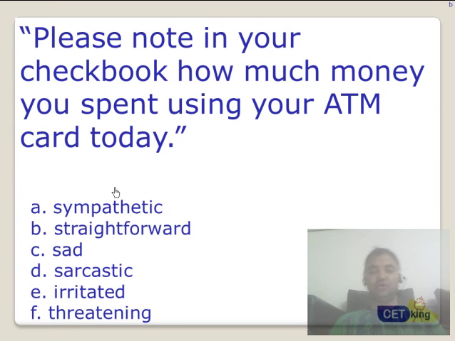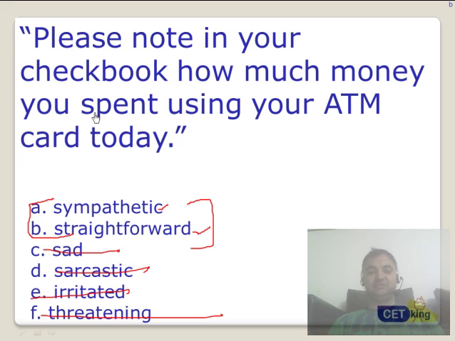Alright, last part. Please note in your checkbook how much money you spent using our ATM card today. Fine. So now there are 4 questions back to back, and there are 6 options. We have to find out which option would suit here. Is it sympathetic? Maybe possible. Straightforward? Maybe possible. Sad? No. Sarcastic? No. Irritated? No. Threatening? No. So is it sympathetic or straightforward? Is he feeling sad or emotional about you having spent your money? Not at all. It's just a straightforward vanilla statement. Yeah, the answer is B.